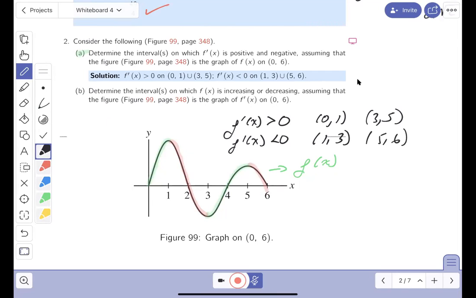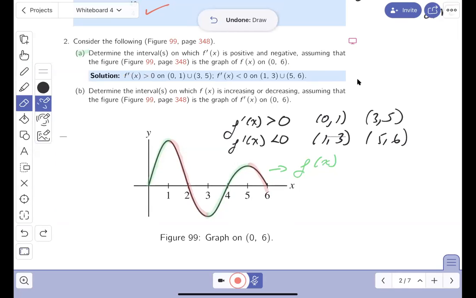Let's see how we did. Let's look at the answer key, and the answer key is over here. F prime, whoops, sorry about that. I'm a little sleepy right now. F prime is positive on 0 to 1 and 3 to 5. I got this written over here. F prime is negative, I'm writing that over there, between 1 and 3 and 5 and 6. That's good. All right, let's go to the next problem.